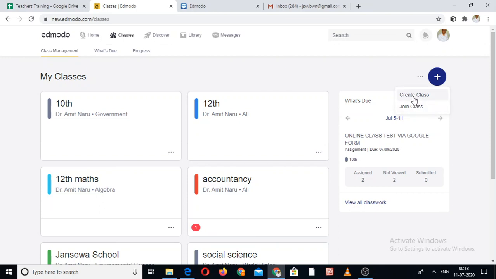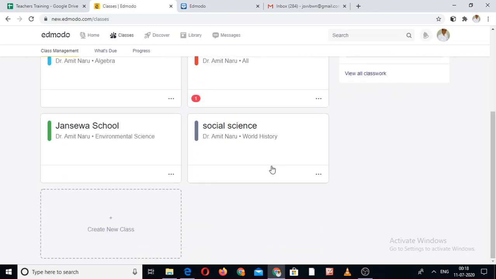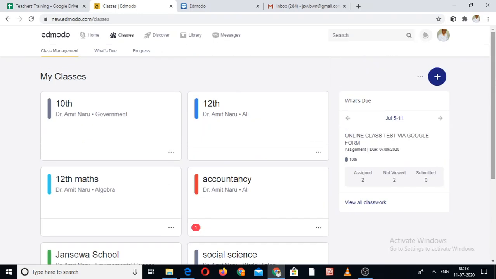So you can create a class through this option, or you can create your class by this box. With the help of this box, create new class. We already discussed how to create the class, and remember that once you create the class, by default it requires the strength of the students. Unless you fill in the student strength, the class will not be created. It will not work.